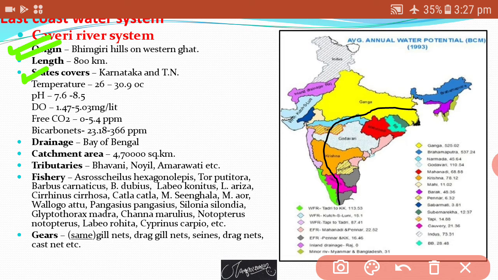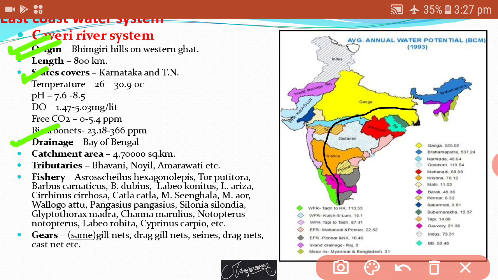Temperature is about 26 to 30.9 degrees Celsius, pH 7.6 to 8.5, DO is between 1.47 to 5.3 mg per liter, free carbon dioxide is between 0 to 0.4 ppm, bicarbonate is about 23.18 to 366 ppm, and finally it meets the Bay of Bengal.